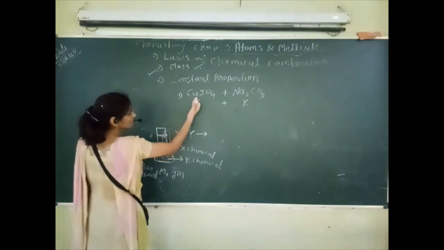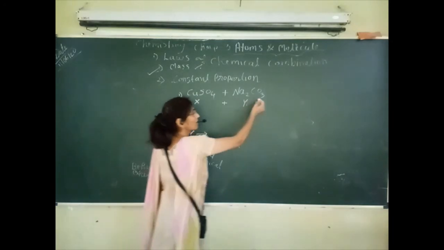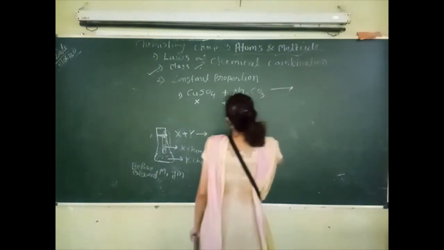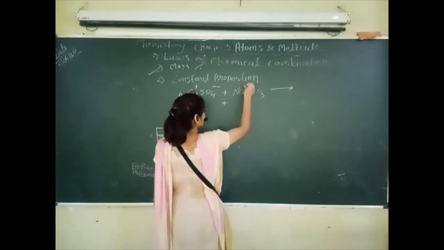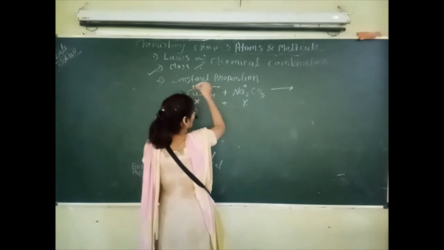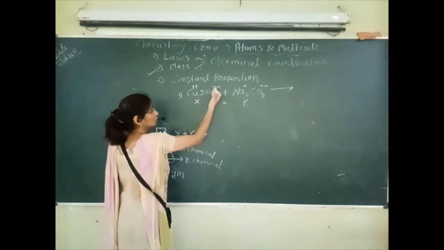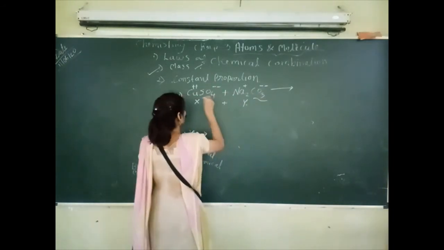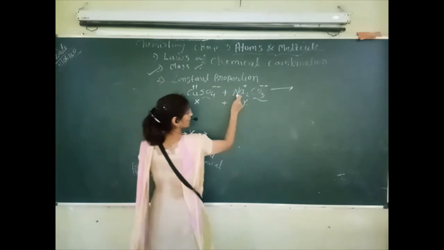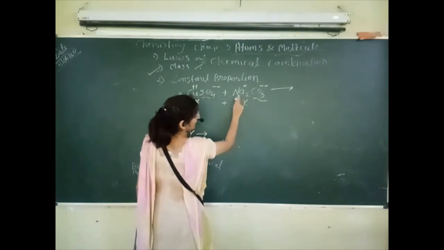X chemical was copper sulfate and Y chemical was sodium carbonate. So how will it combine? This is the positive charge, this is the negative charge, this is again positive charge and this is negative charge. So here two negative charges, carbonate and sulfate. Copper is having 2 positive but sodium is having one positive, but here we have taken 2 sodium atoms, Na2.